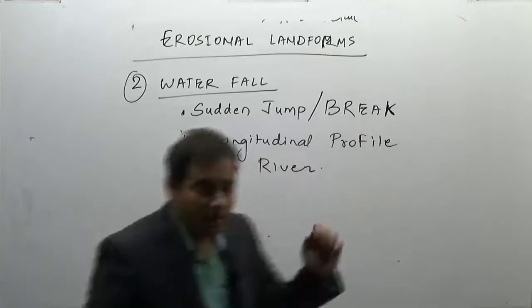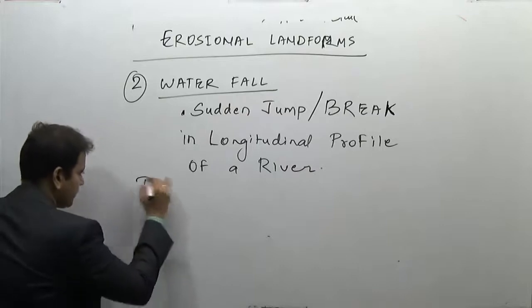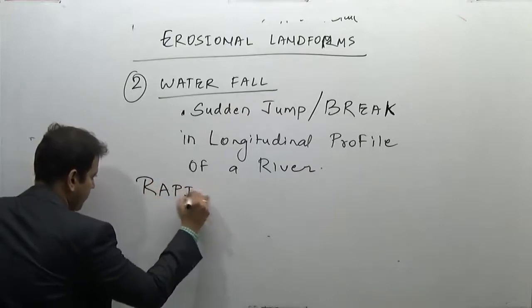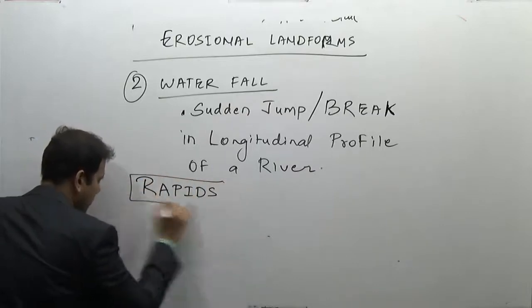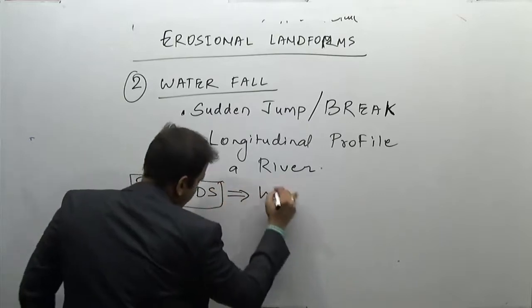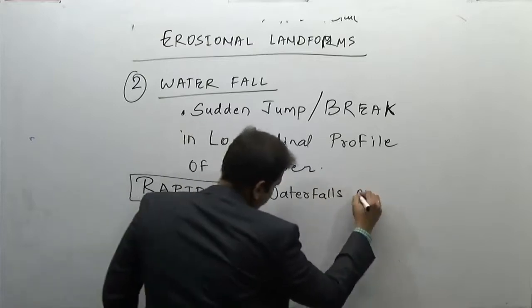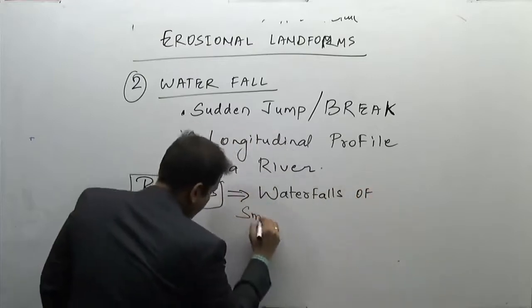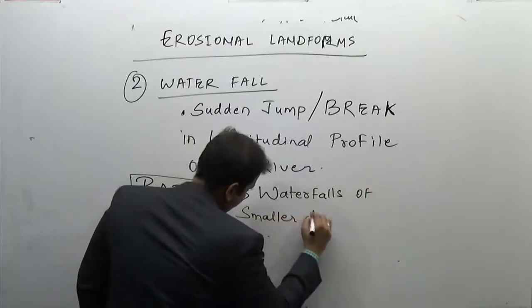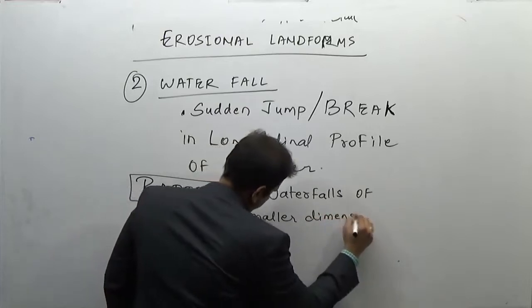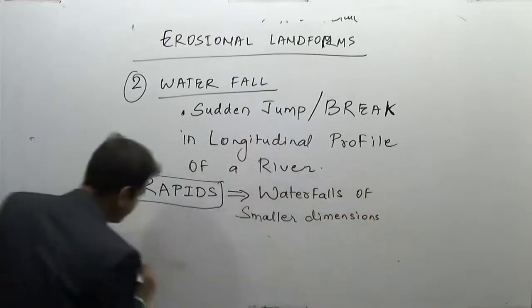So what are the rapids? These are the waterfalls of smaller dimensions. While what are these cataracts?